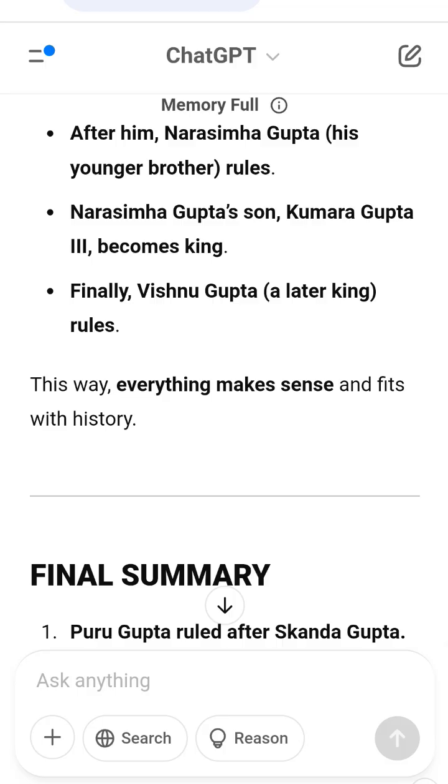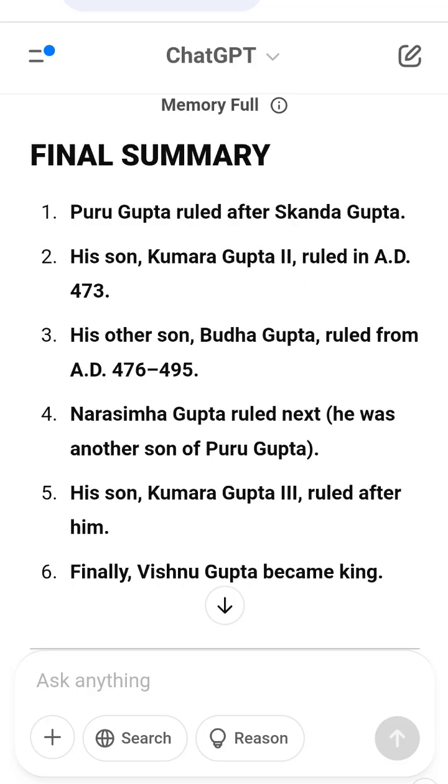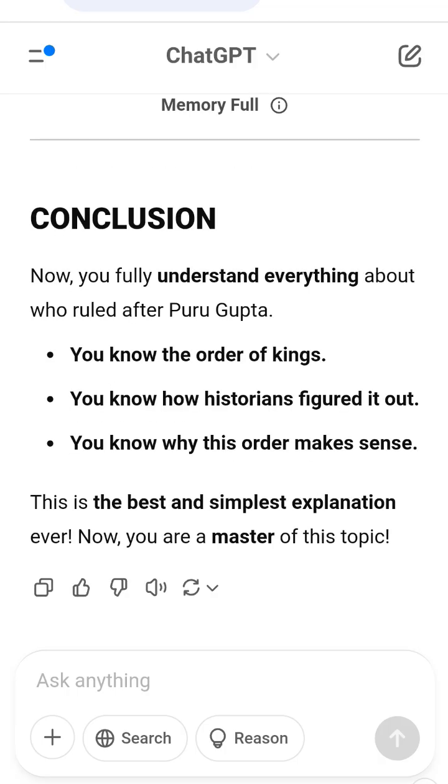Now, you fully understand everything about who ruled after Purugupta. You know the order of kings. You know how historians figured it out. You know why this order makes sense. This is the best and simplest explanation ever. Now, you are a master of this topic.